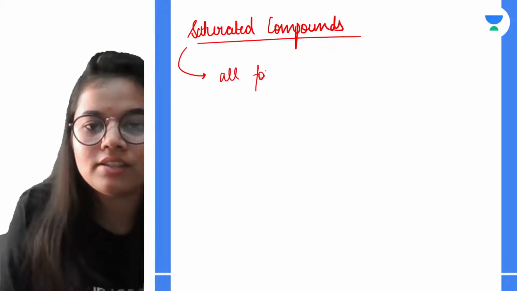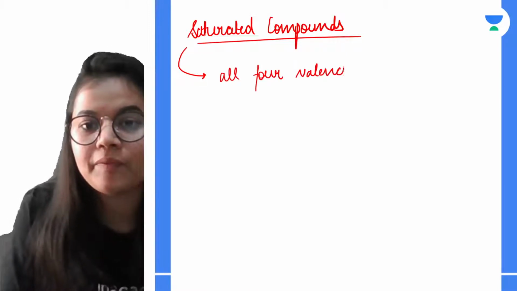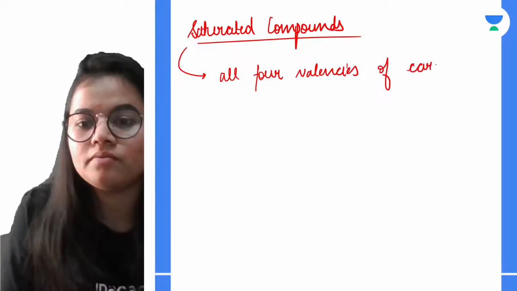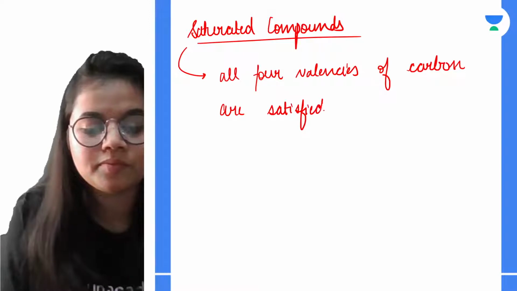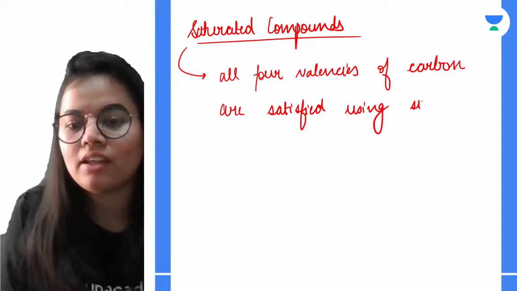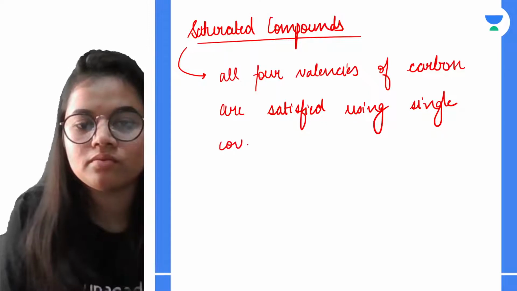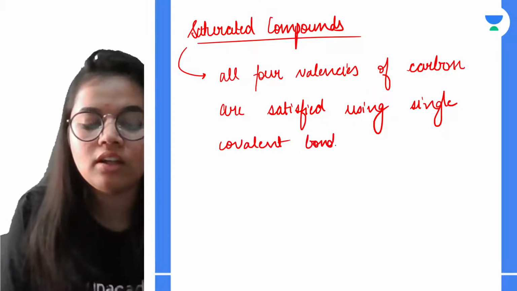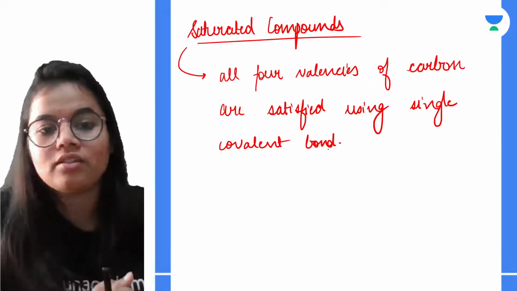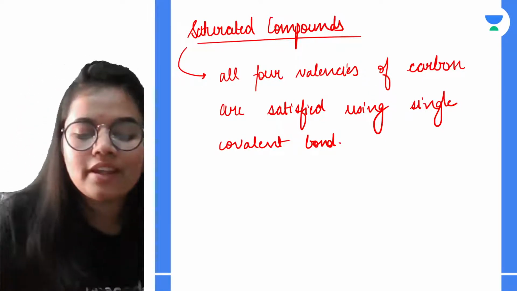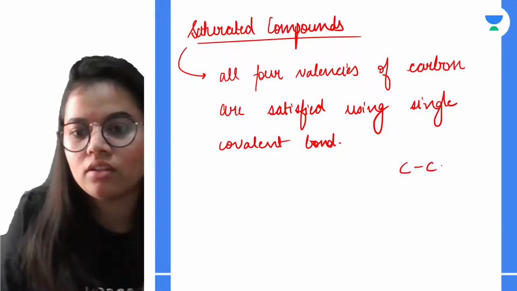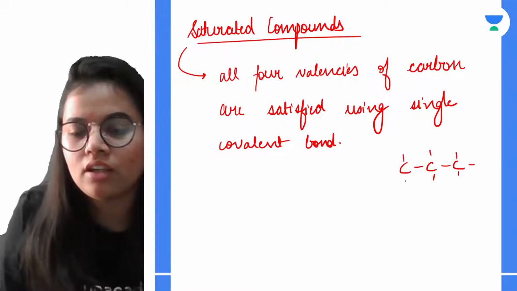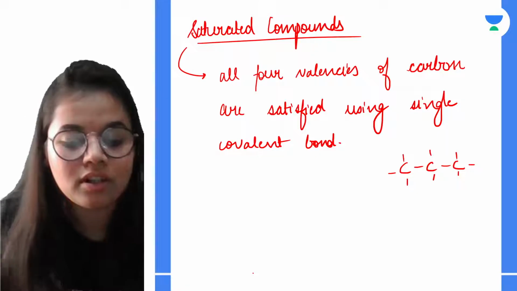So all 4 valencies of carbon are satisfied using single covalent bond, है ना? तो जो बॉन्ड्स हैं सैचुरेटेड कंपाउंड्स में वो हमेशा सिंगल बॉन्ड होगा. ओके, so this is how the structure will look like. See, they all are having the single bond. Okay, so this is the saturated compound.